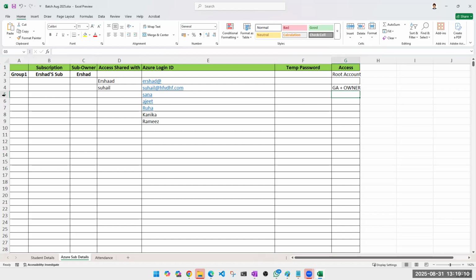So what level of access will he give to these guys? What level of access will you have on Active Directory? What on subscription level? I will explain that in the next session. I'll show it on my subscription, but you guys will have to do it on your subscription. Irshad will have to do it. So once Sana has sufficient access, she will have to go and create more users. Don't use other names. You can do something like Sana user 1, because you can't repeat the username. If you use simply username 1, others will not be able to create one. So Sana user 1. Similarly, she can create one or two users, so she also gets good practice.